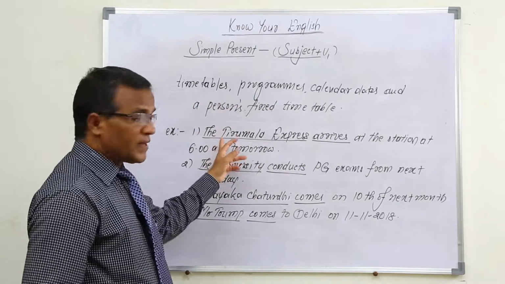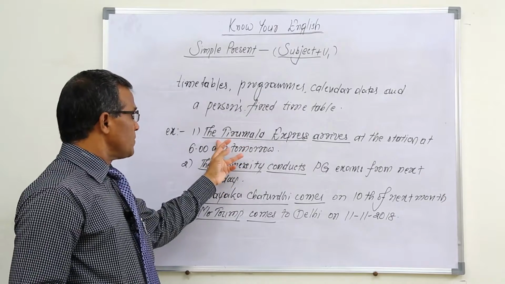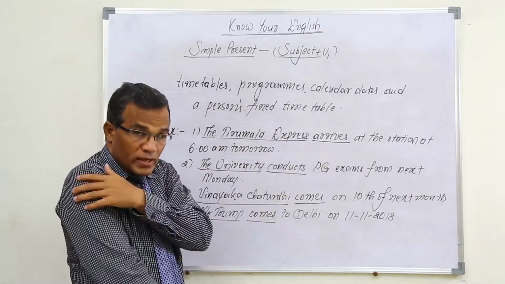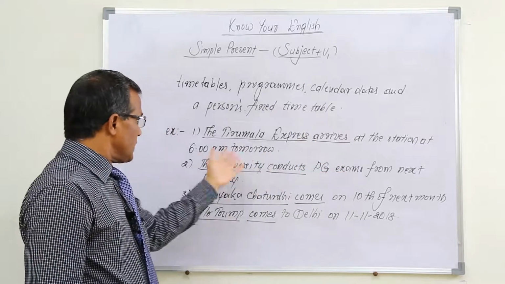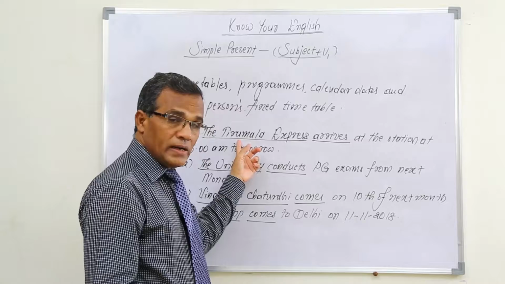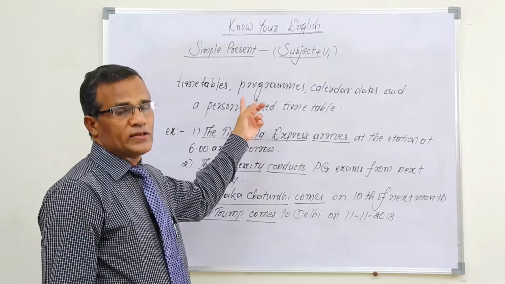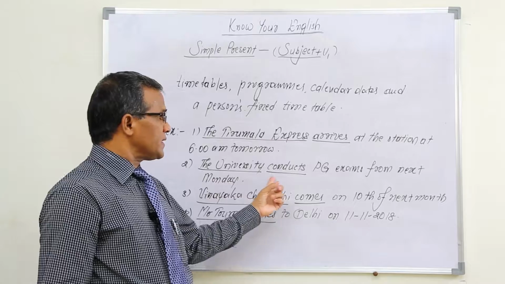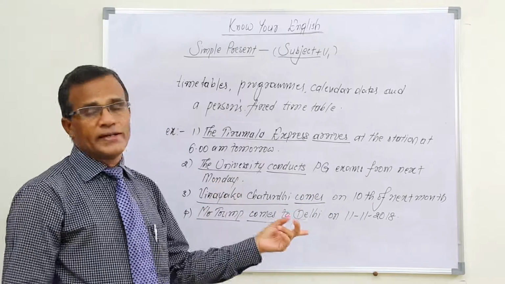For example, railway department timetable says that the Tirumala Express arrives, but when we are talking about it, future only, but 6 a.m. tomorrow, we are talking about future, but according to timetable, when we speak, we can use simple present. And for example, programs, the university conducts PG exams from next Monday.